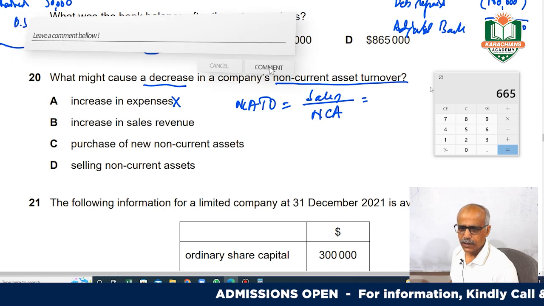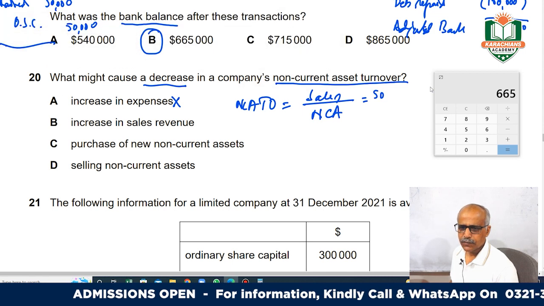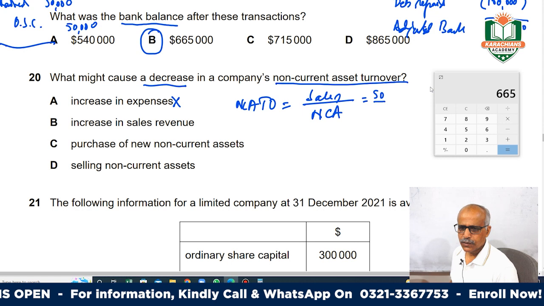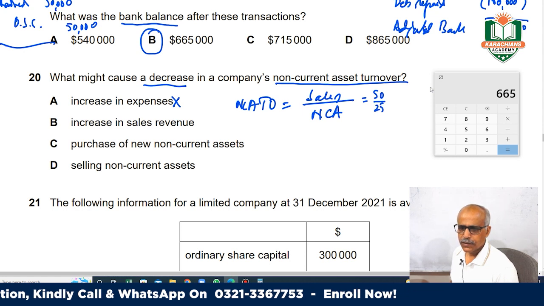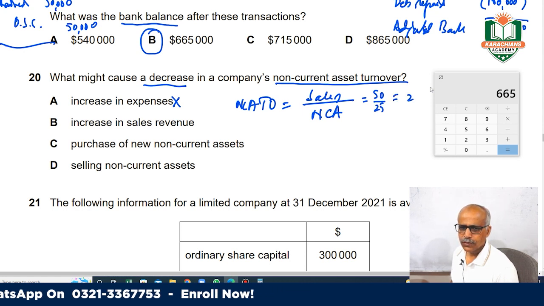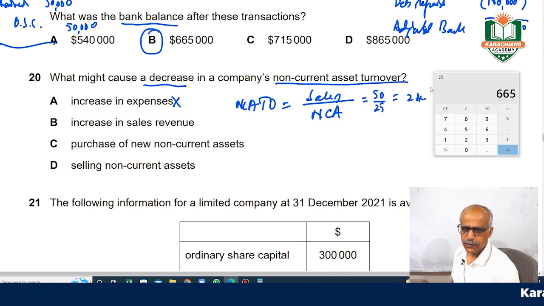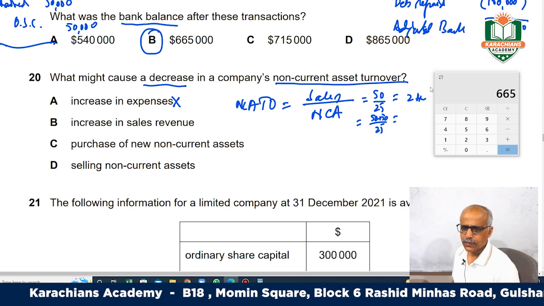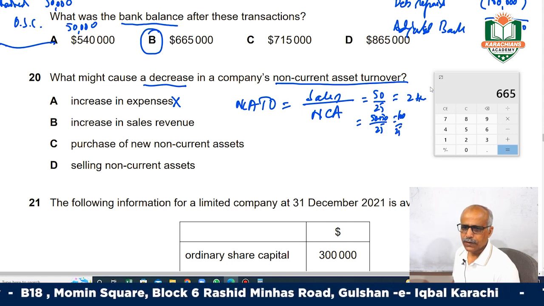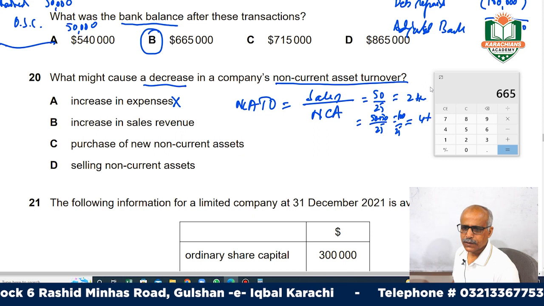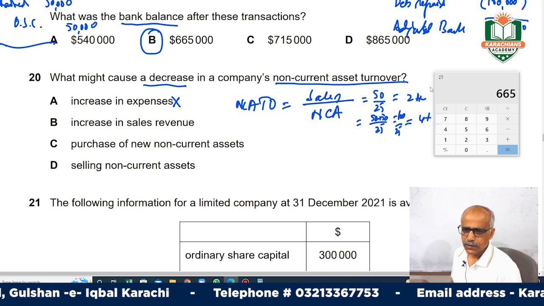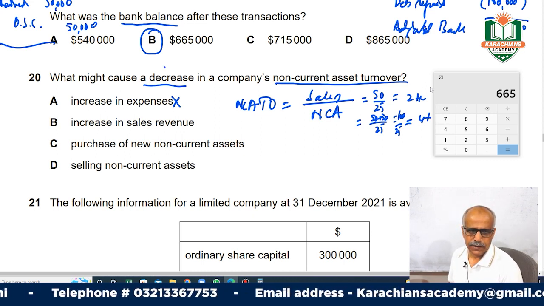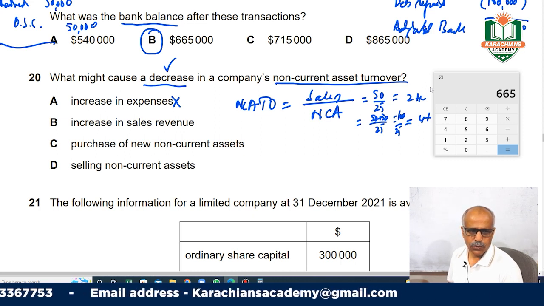We can take an example: if it is 50 over 25, the ratio is 2 times. If you increase the sales by 50 more, 100 over 25, it is 4 times. If you increase the sales, it will increase, but he is asking about the decrease, so this is also not applicable.